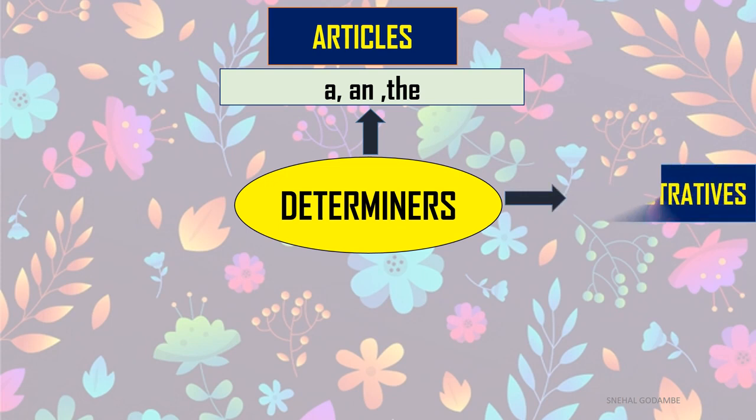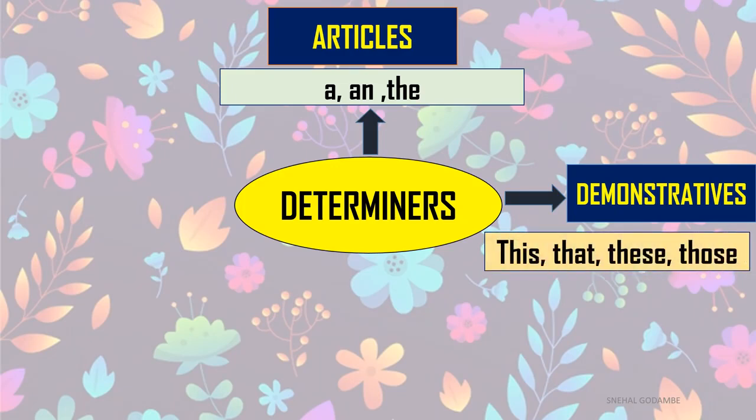Secondly, demonstrative. Demonstratives definitely tell you: this, that, these, those. These types of words are known as demonstrative determiners. They determine where something is. They demonstrate, they show you this book, that building, these girls, those toys. They fix the place or the situation of that noun. So they are known as demonstrative determiners.